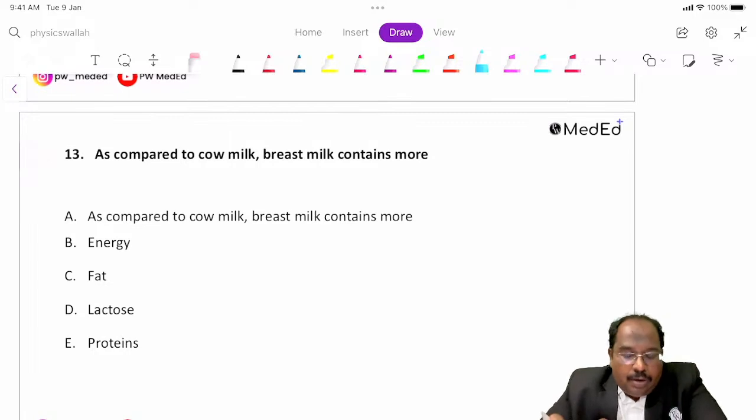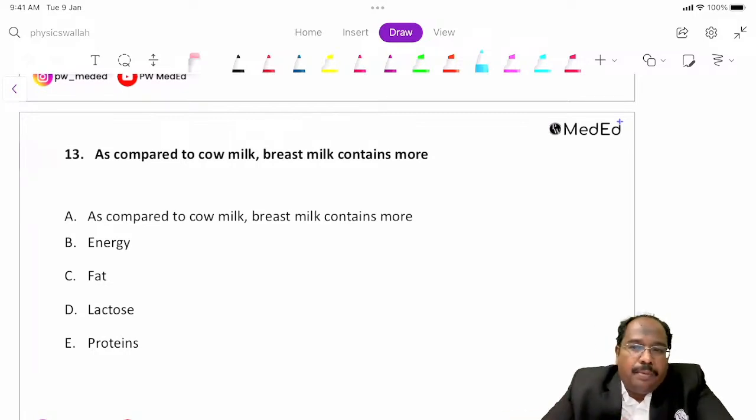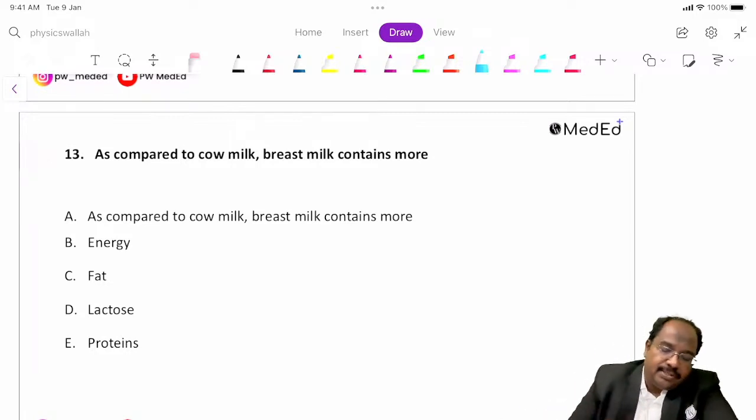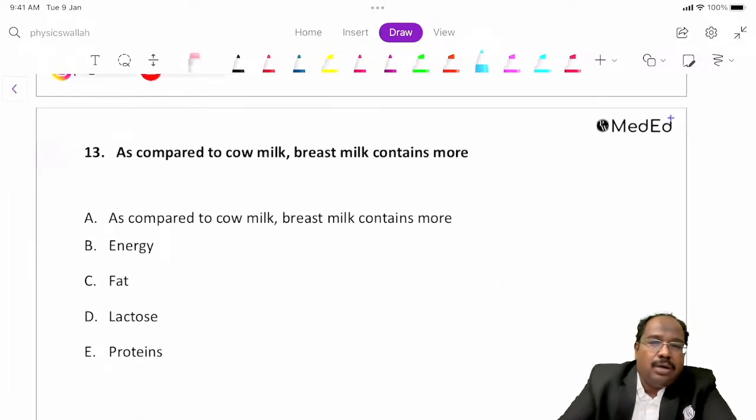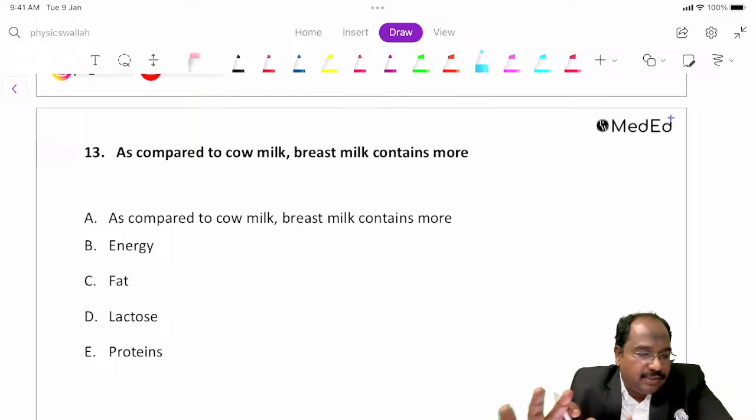Fine. Now next we will go into the maternal and child health topic. We will see the maternal and child health topic. We'll take class till around 10 to 10:15.